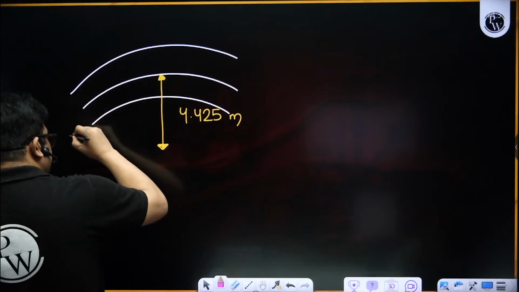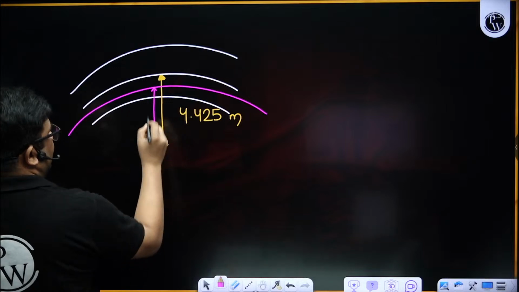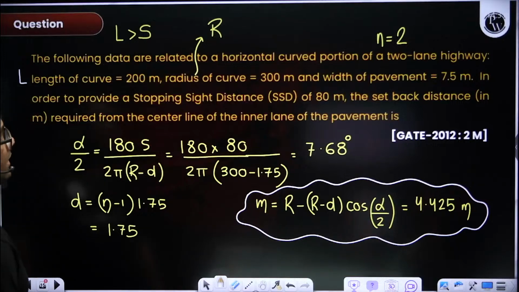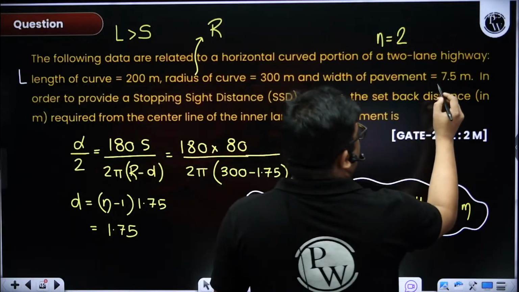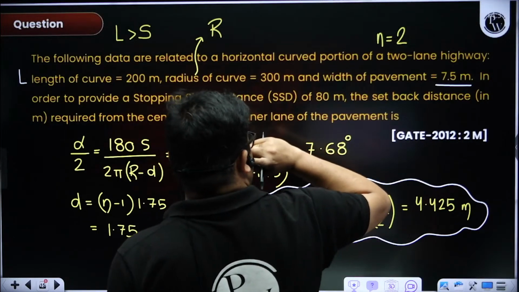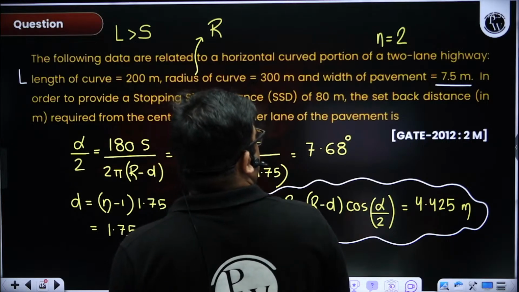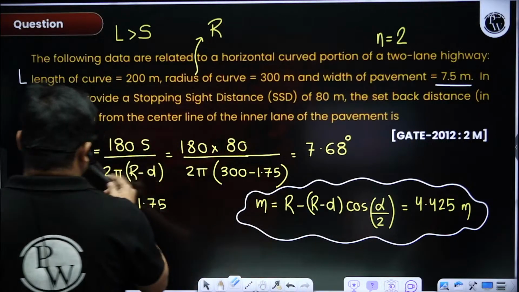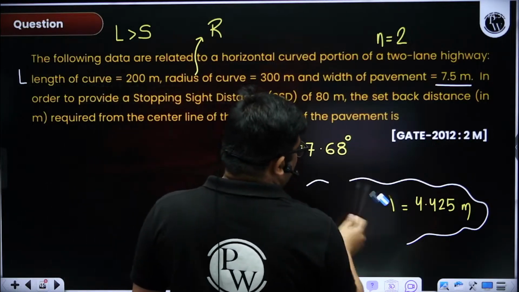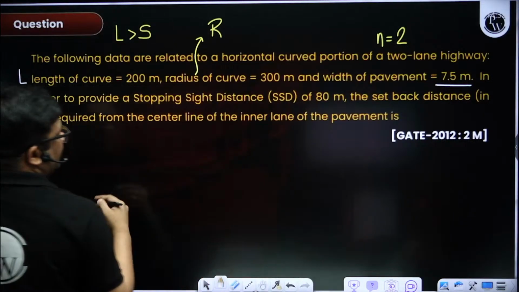This is the inner lane. They have asked from here, so what will you do? They have also given the width of the pavement, 7.5. So D also will vary. There will be slight variation, the overall answer will be same, but let us make it more accurate.